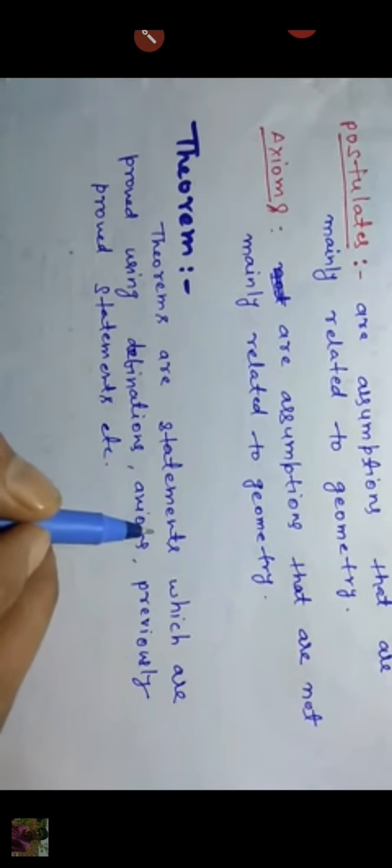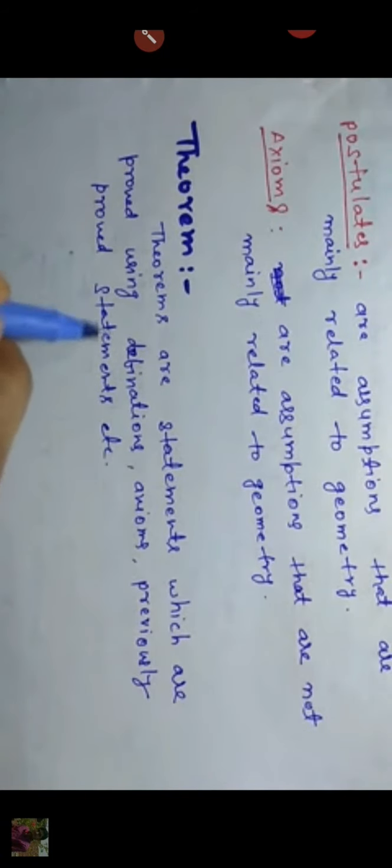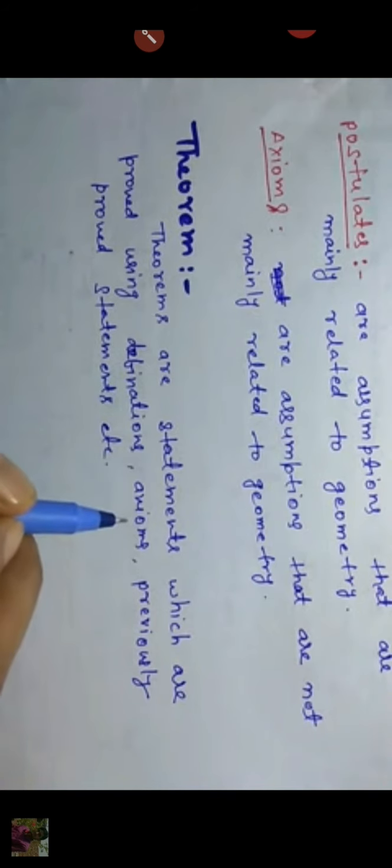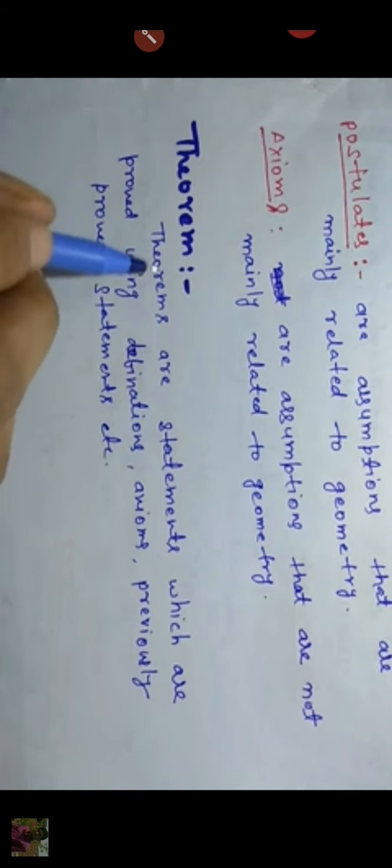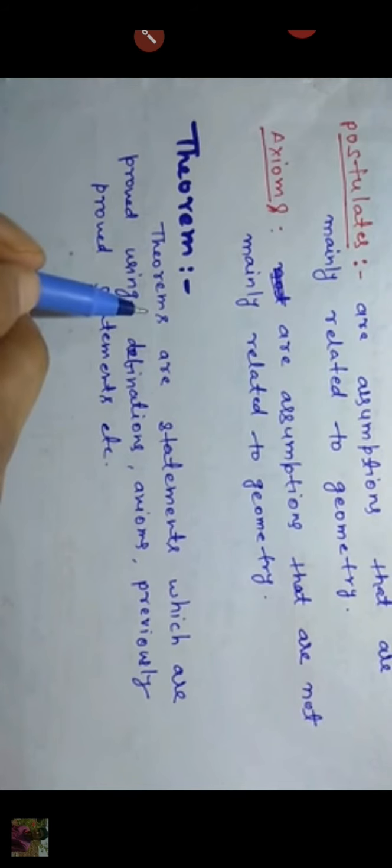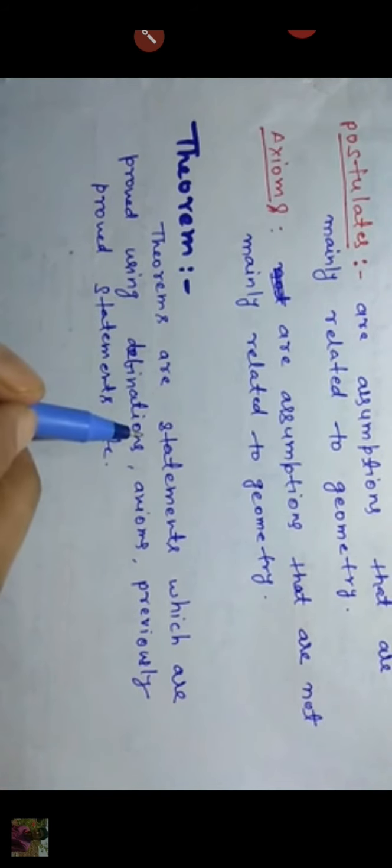Now, what is a theorem? A theorem is a mathematical statement which can be proved by using axioms or postulates. Basically, a theorem is a statement which needs to be proved with the help of axioms and postulates. Theorems are statements which are proved using definitions, axioms, previously proved statements, etc. Understand?